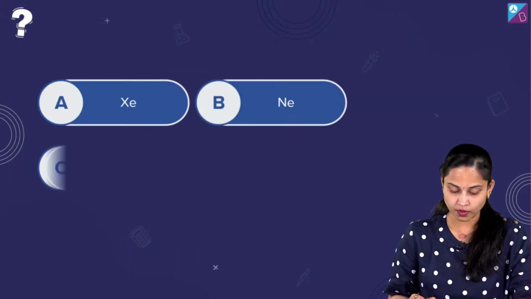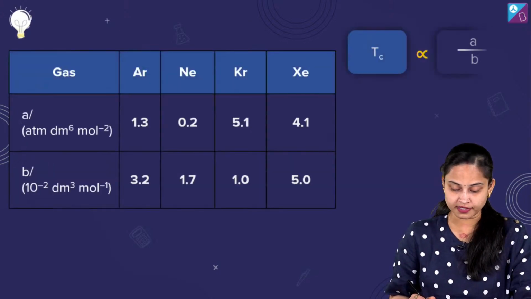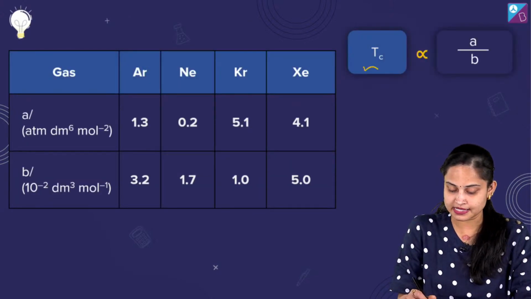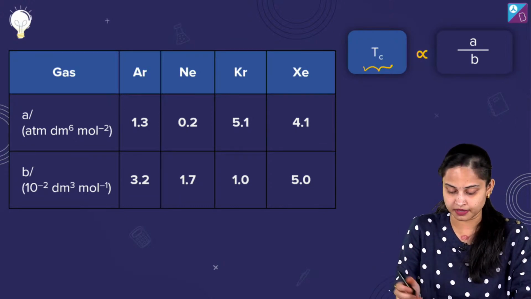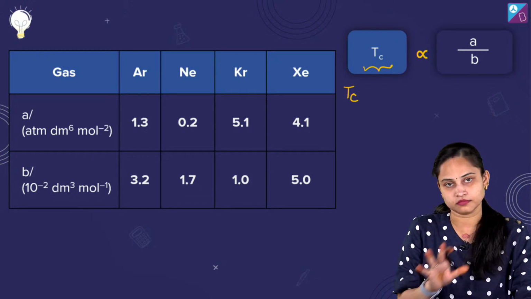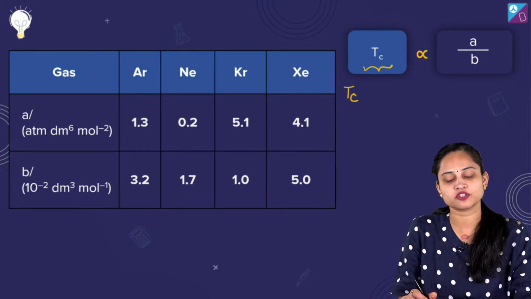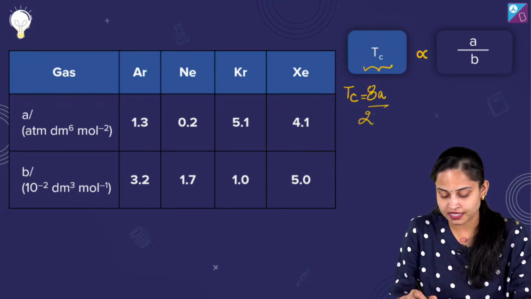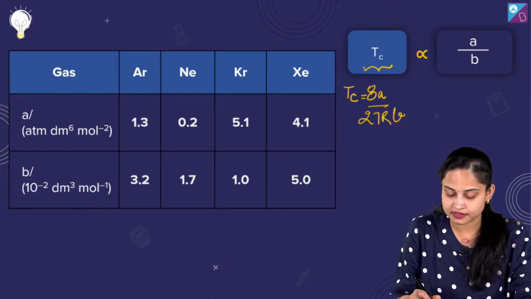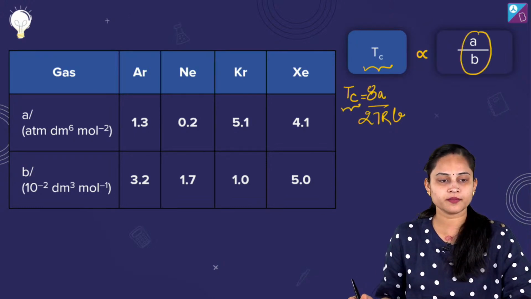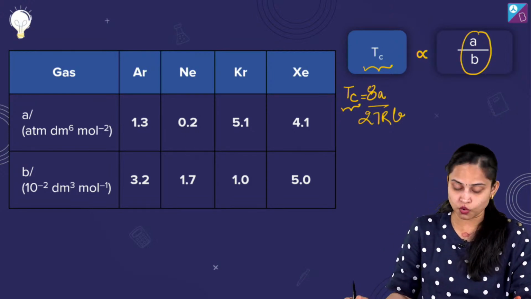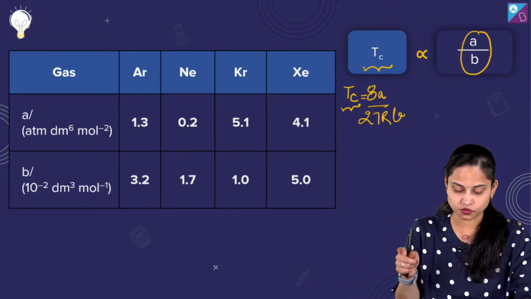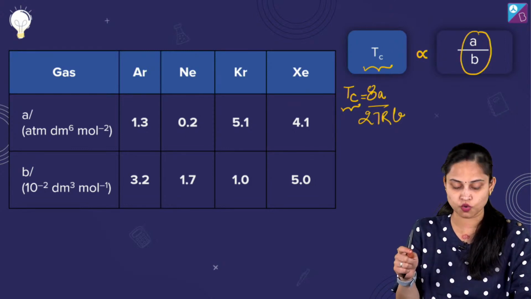Now we know the formula of critical temperature. Tc, the critical temperature, is directly proportional to A by B. If I talk about its value, Tc, the critical temperature, is equal to 8A upon 27Rb, which means the critical temperature is directly proportional to the A by B ratio. Yes, absolutely fine. So in which gas are we going to get this ratio higher?